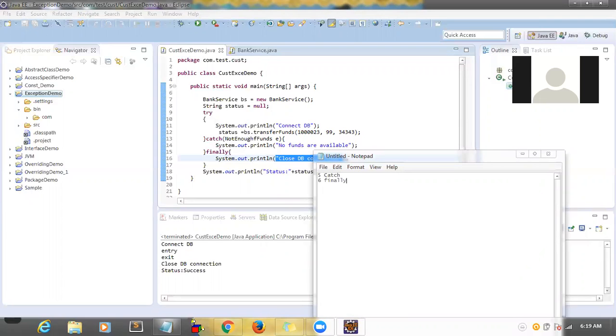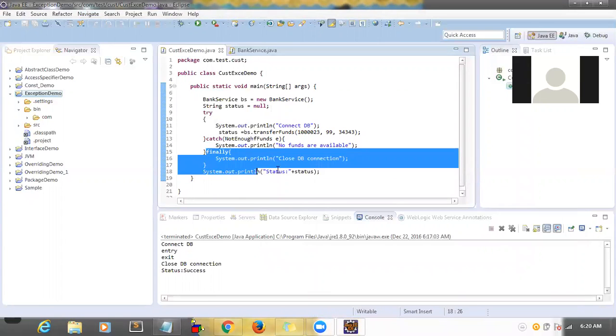Say for instance, there is some exception that occurred and it is not matching any of the 5 catches. In that case, it will not execute the rest of the lines generally. Why? Because it will throw the exception. It is not matching, so it will go out of this method.